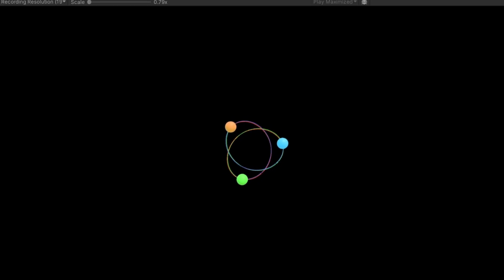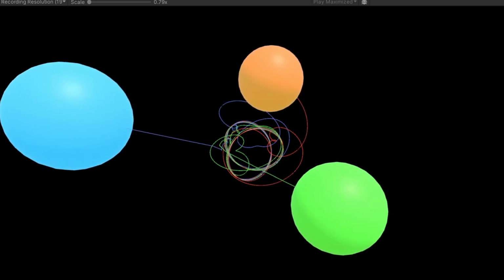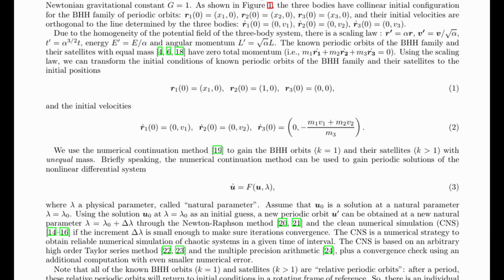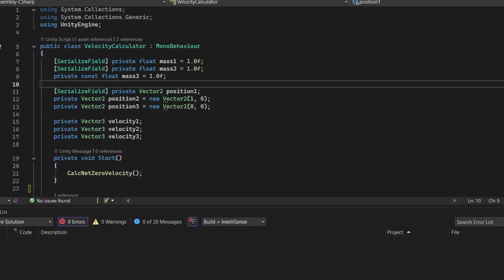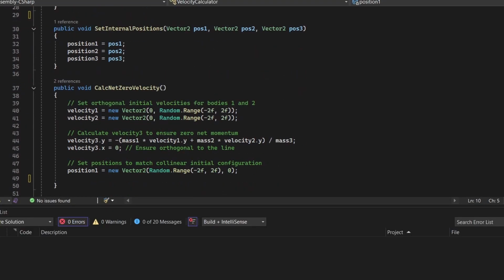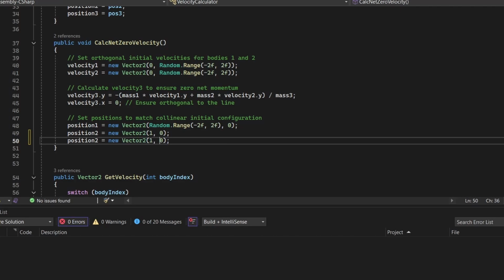Alright, the last thing I want to do is try to find some periodic orbits that I haven't seen already online. After the first few hours of this project, I began to doubt if this would be possible, but I think with the BHH paper, it should be doable. They describe all the initial conditions for BHH orbits. I think as long as I choose random masses and positions that meet these criteria, and then make a calculator to ensure the net momentum of the system is 0, we should be able to get some results.